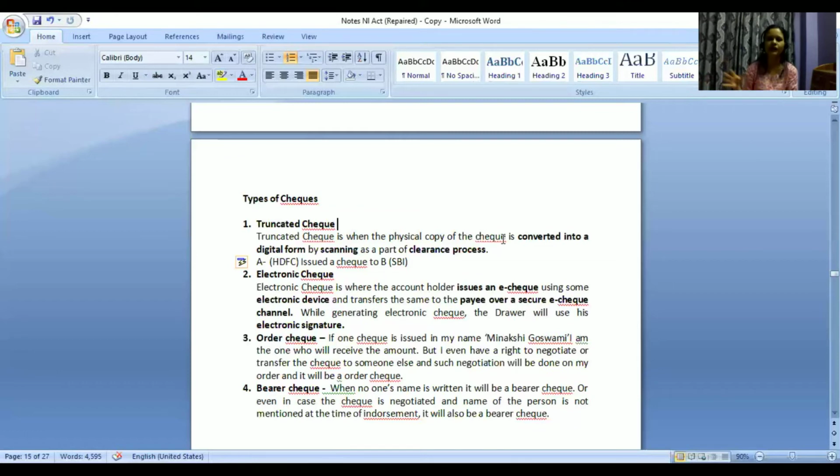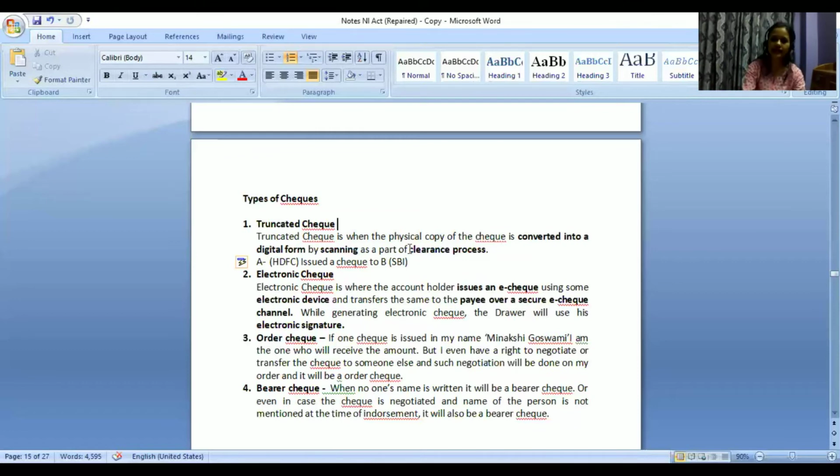So in order to avoid that delay, they will send a digital copy of that particular check. When the check is deposited in SBI Bank by B, SBI Bank will take a scanned copy of that check and transfer it to HDFC Bank and request clearance of the same.